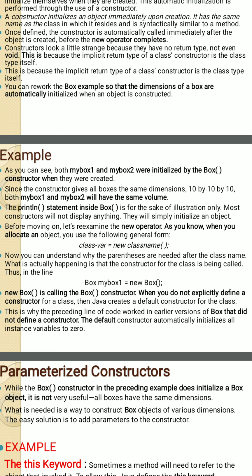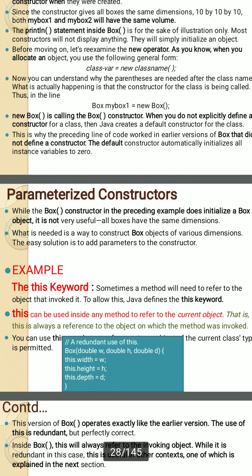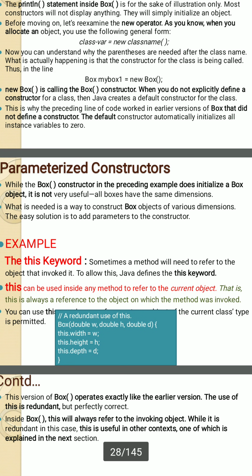This is why the preceding line of code worked in earlier versions of Box that did not define a constructor. The default constructor automatically initializes all the instance variables to 0. You see, the Box constructor may also have parameters. So all the parameters for which we pass values are initialized at the time of object creation only.